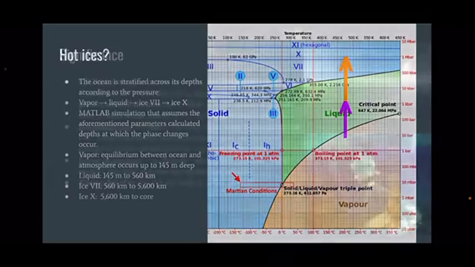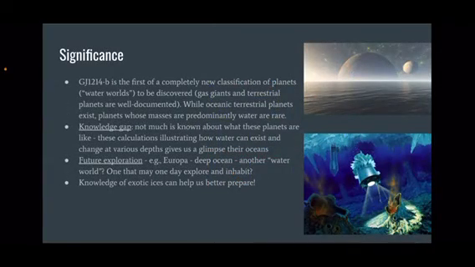While we know a lot about terrestrial planets and gas giants, not much is known about this new class of water worlds like GJ1214b, whose masses are mostly from water, unlike the Earth, and so there is a knowledge gap. These calculations can be a first step in addressing this, giving us a better glimpse at how the oceans in these worlds can vastly differ from our own. This knowledge can also help us when we explore and settle on other planets or moons in the future.